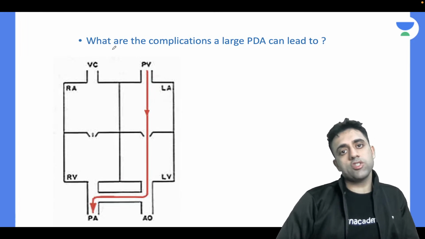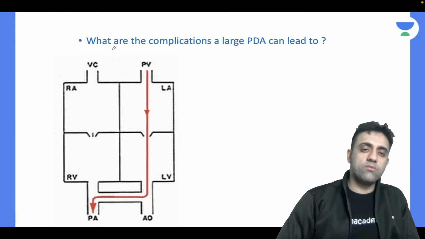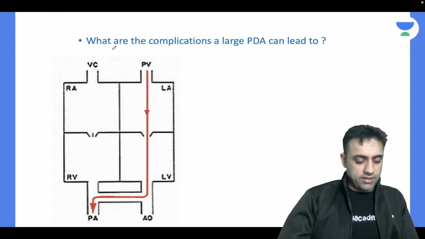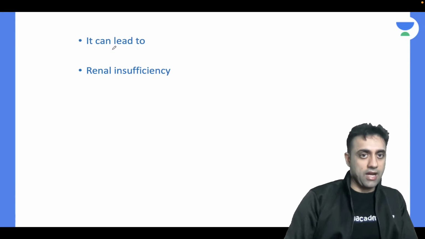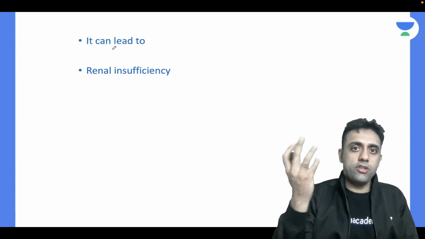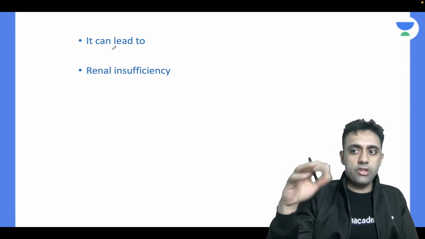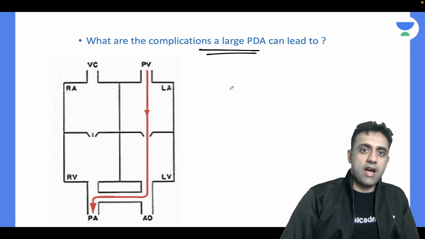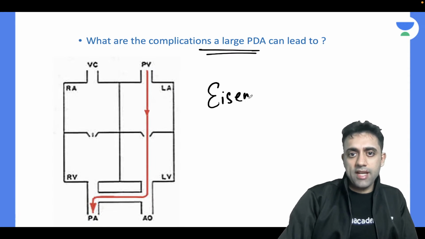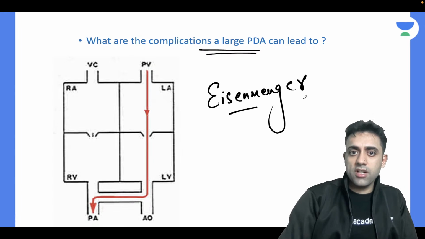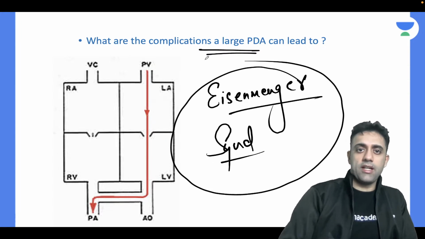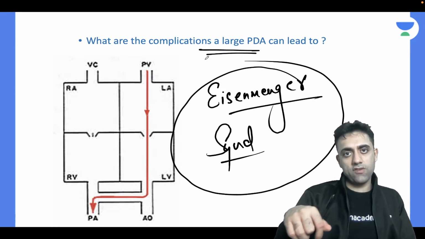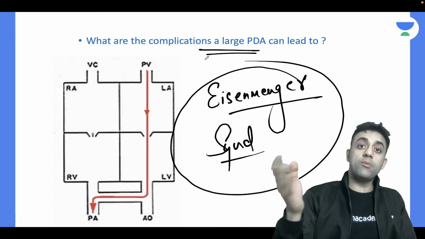Next, what are the complications a large PDA can lead to? Anyone? What are the complications of large PDA? Everyone knows about it. Now we are entering a new pattern, new important pointers. Till now everyone knew that a complication of large PDA will be Eisenmengerization, yes or no? A reversal of shunt, yes or no? This much we know, right? Even infective endocarditis can happen as a complication of large PDA. This much we know from the previous classes.